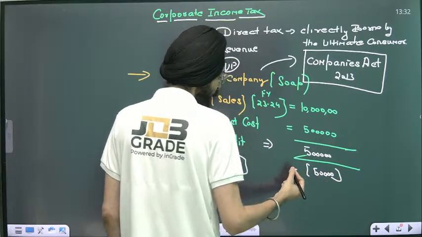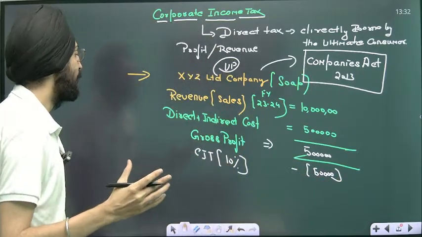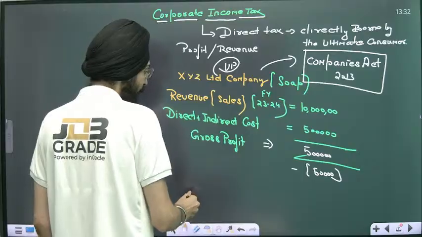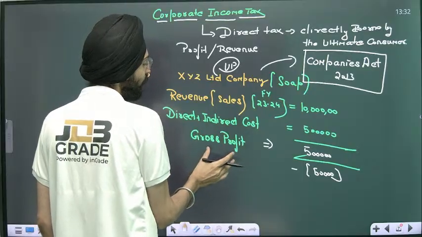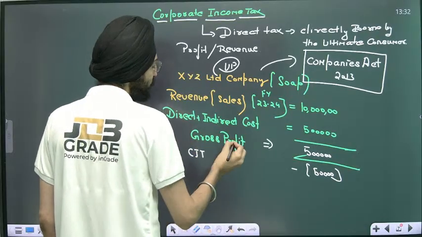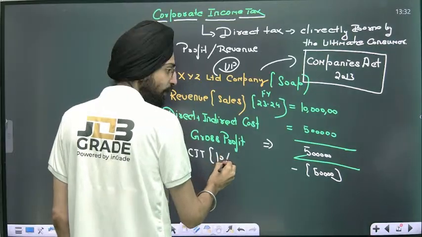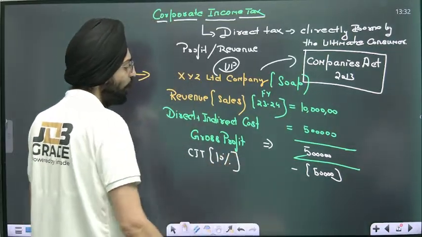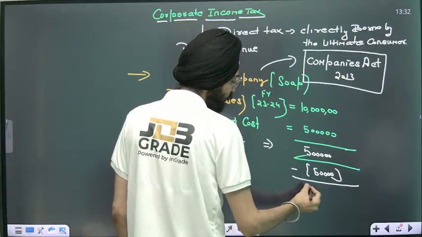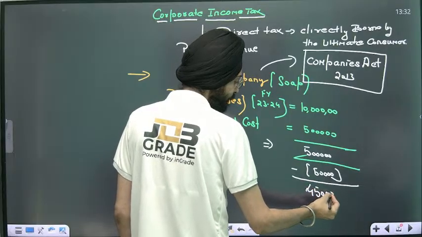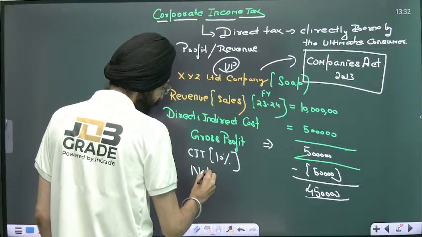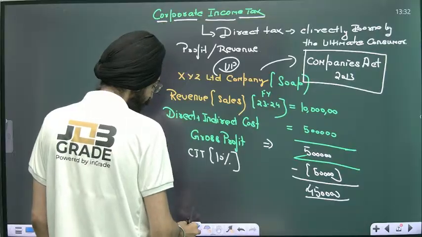After you subtract this 50,000 from 5 lakh, you will get, let me tell you, once you find a gross profit, you need to apply what we call corporate income tax. Let's assume it's a flat 10%, and it's levied over this 5 lakh. That means it's 50,000. Once you deduct this 50,000, it will come out to be 4 lakh 50,000. That's your net profit.